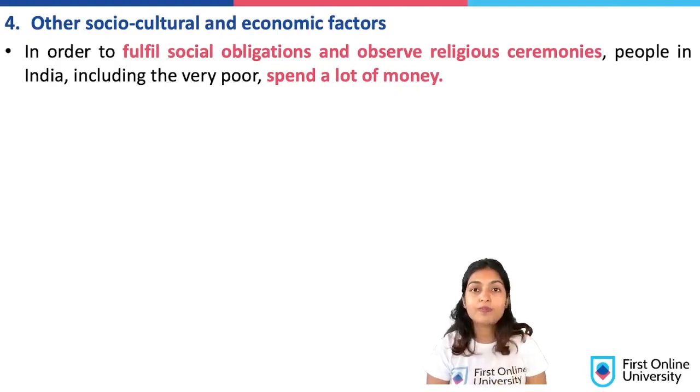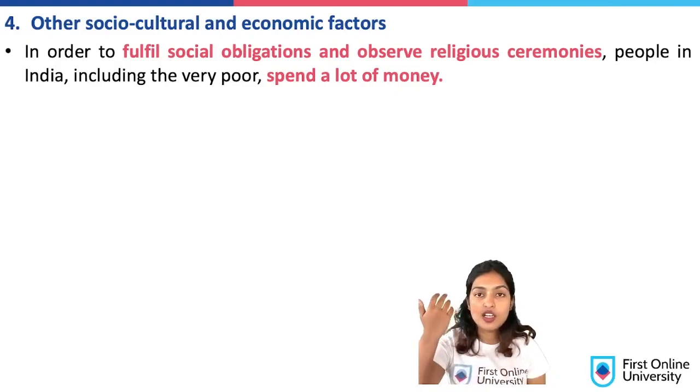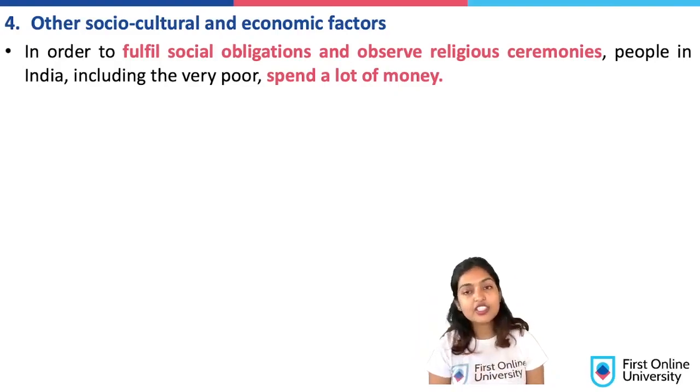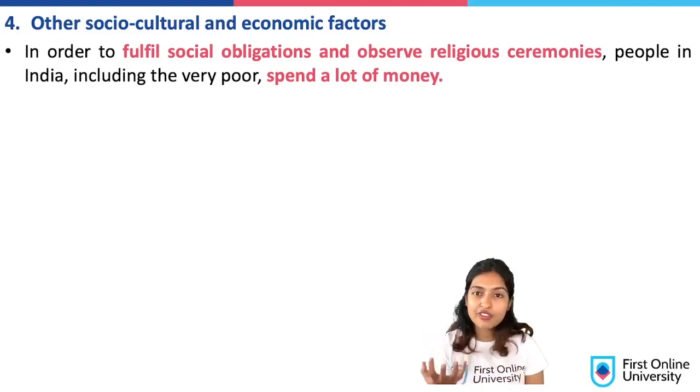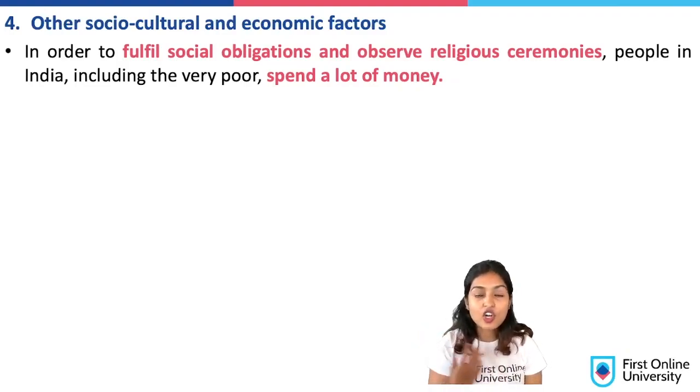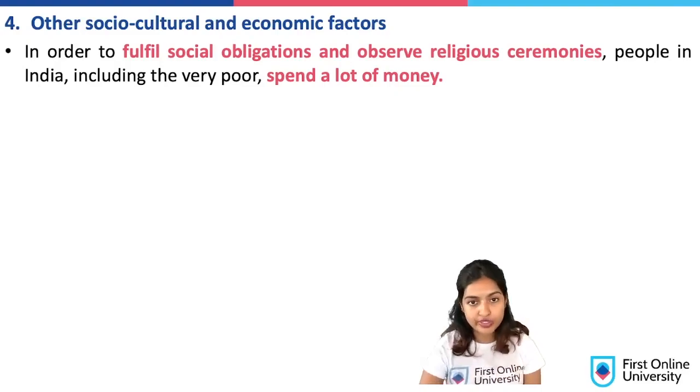So even poor people, if they have absolutely no money, get into the habit of borrowing money from money lenders. And like I've earlier mentioned, when you borrow money from money lenders, you have to pay a high rate of interest. Paying that high rate of interest is very hard, and you get into this concept called debt, where you're not able to pay back the money that you have borrowed. That ultimately leads to poverty.